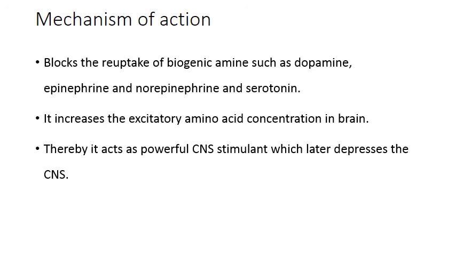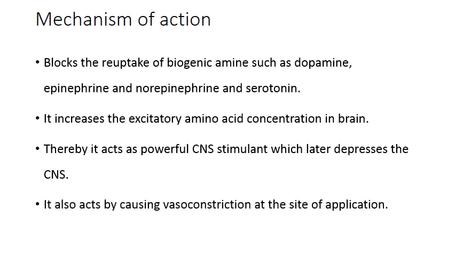So by increasing the excitatory amino acid concentration in the brain, it acts as a powerful CNS stimulant and later depresses the central nervous system. This cocaine also acts by causing vasoconstriction at the site of application.